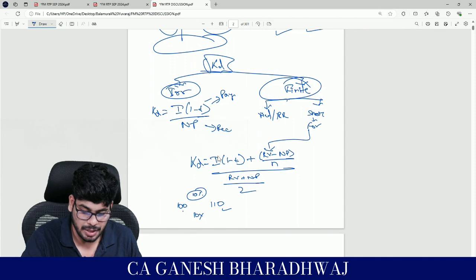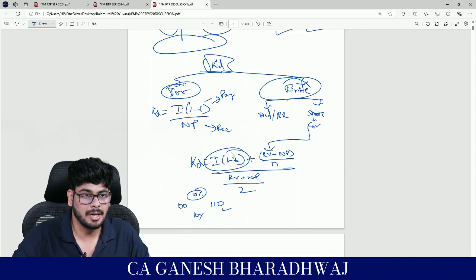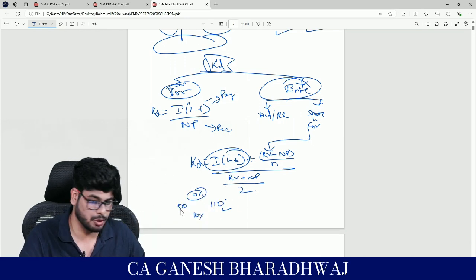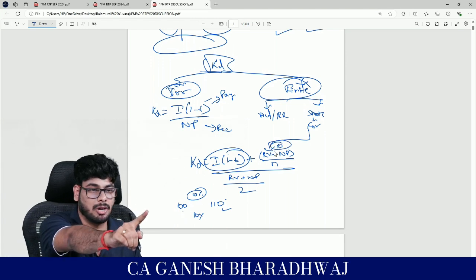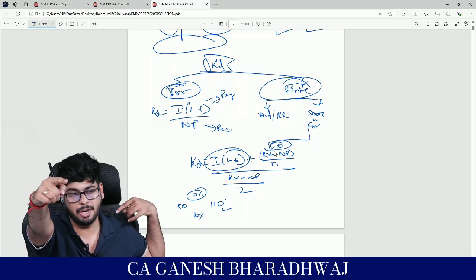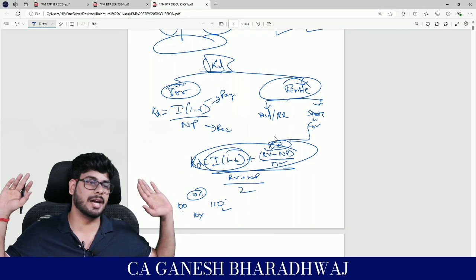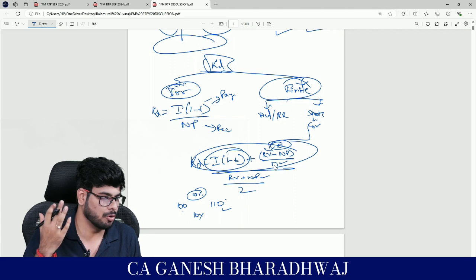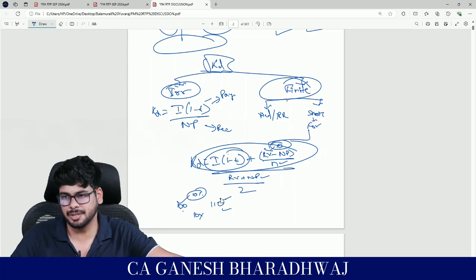Then what you need to do is I into 1 minus T, because this is a tax deductible expense. This is one component, plus the difference between my redemption value and my initial issue price, that is my net proceeds. This 10 rupees is also a cost. But that is not an annual cost. It needs to be amortized over a period of 10 years, divided by the life, right? So in the numerator you have the entire cost that you are incurring. In the denominator you should have the capital. What amount will you take, the initial amount or the final amount? Take a simple average of the two. This is the logic for the formula. Clear with this, guys?